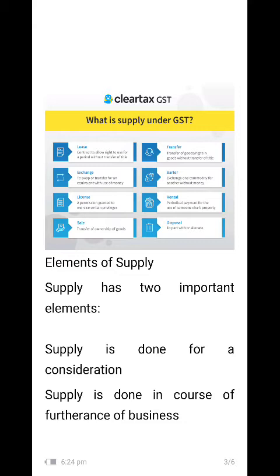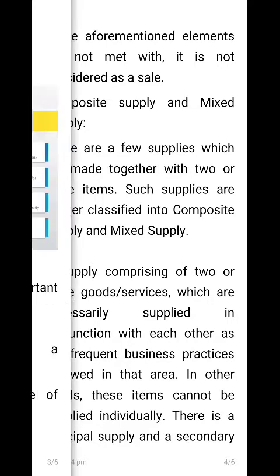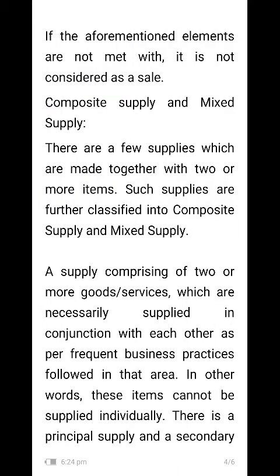So, the elements of supply. Supply has two important elements. The first is that supply is done for a consideration. The second is that supply is done in the course or furtherance of business. If the above mentioned elements are not met, it is not considered a supply.